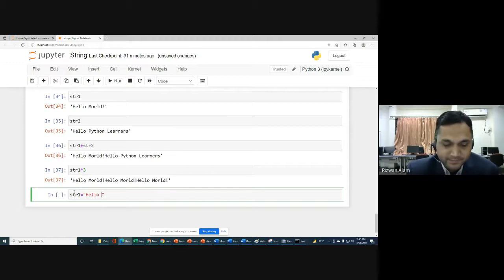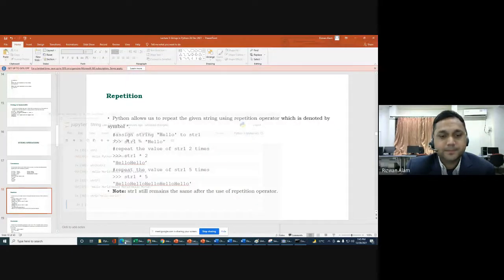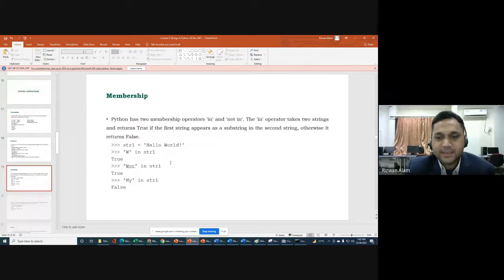Now we have hello world and then an exclamation mark. So now we have str1 as hello world with an exclamation mark. So that repetition we can do.